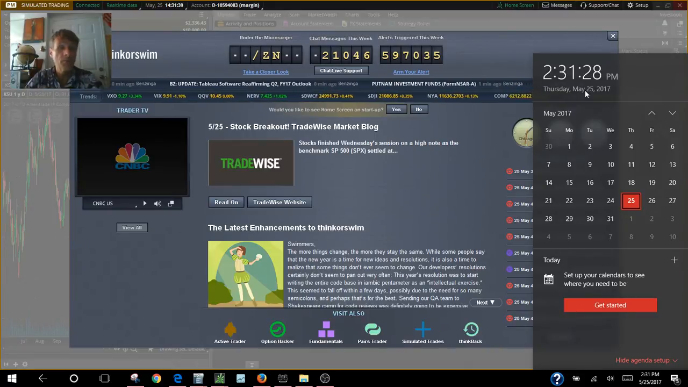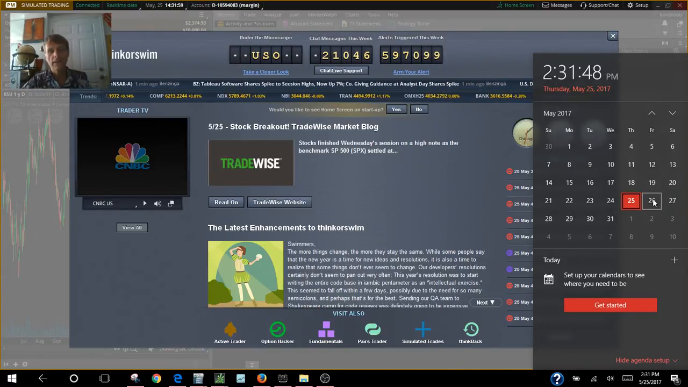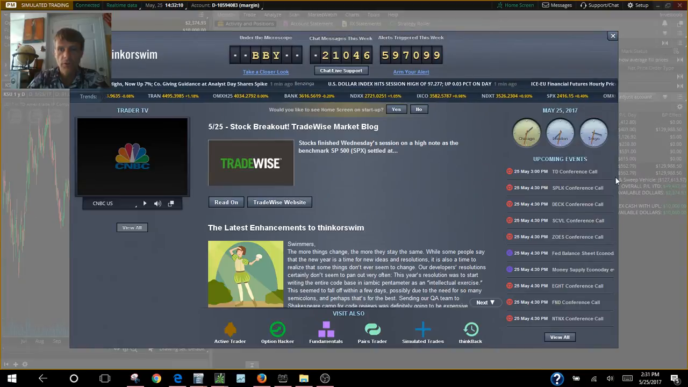Weekly options expire tomorrow afternoon. As you can see, tomorrow is the 26th, which is the fourth Friday of the month, so monthly options expired last week. This week we have weekly options expiring, and we have quite a bit to go over. So let's jump on in and take a look at what we've done this week and what we're going to look at for next week. All right, let's jump on over to our Thinkorswim.